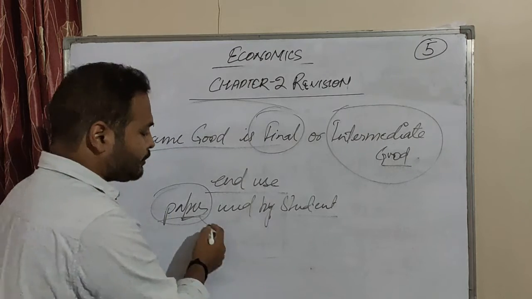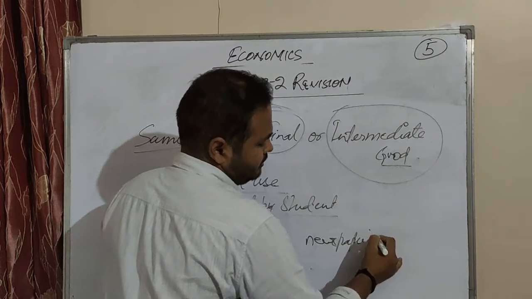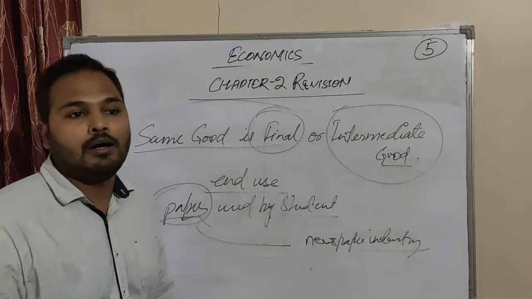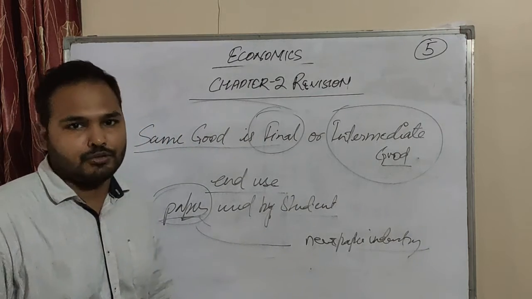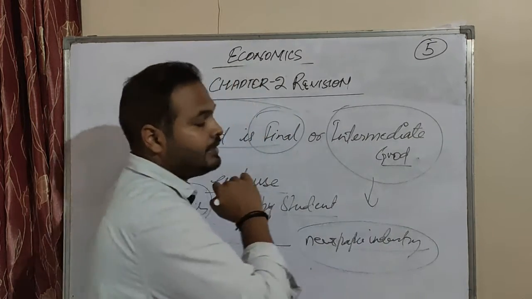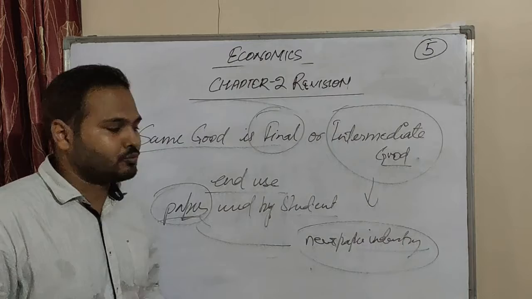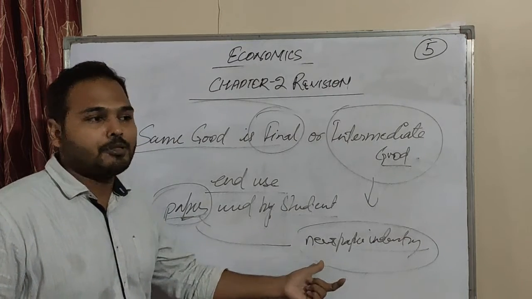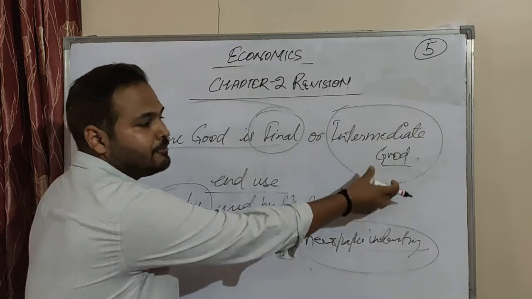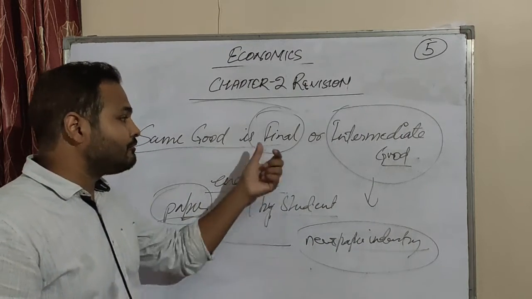But the same paper used by a newspaper publisher, or by a shopkeeper for photocopying, will be in the category of intermediate good, because it is used for production purposes. So that paper is an intermediate good for the news publisher, and a final good for the student.